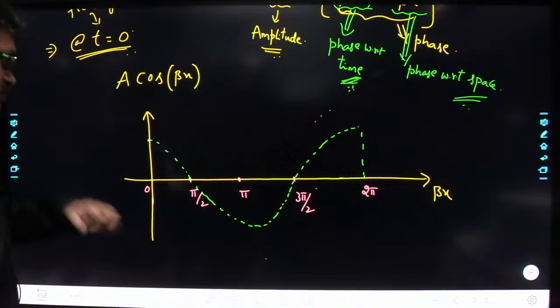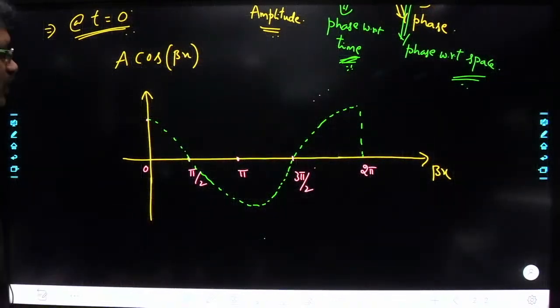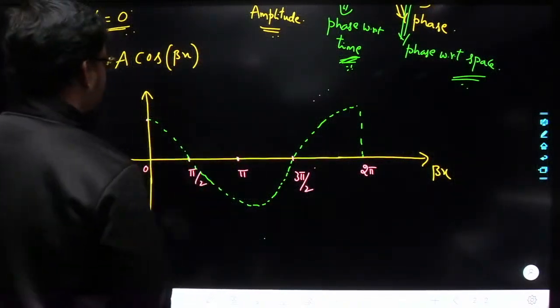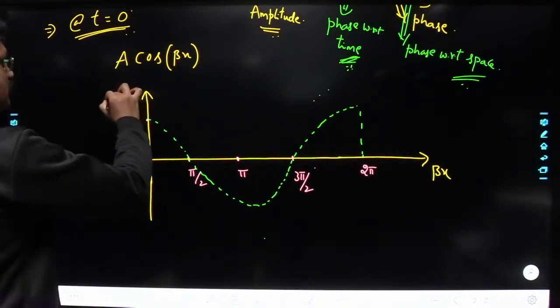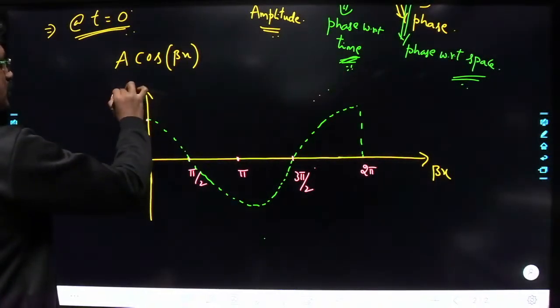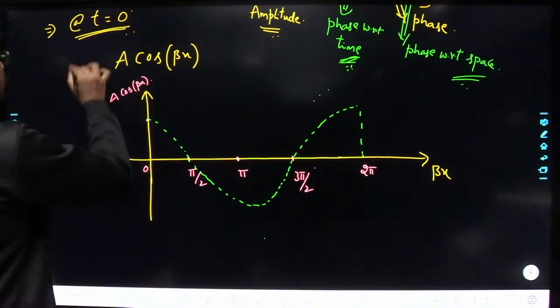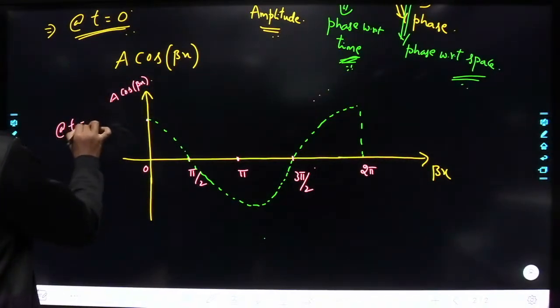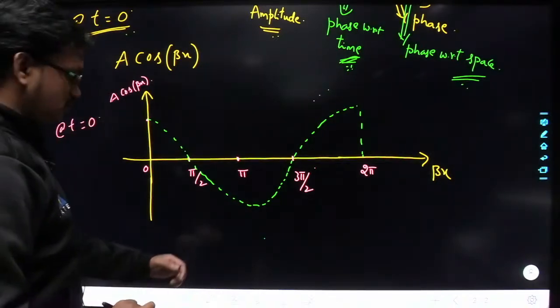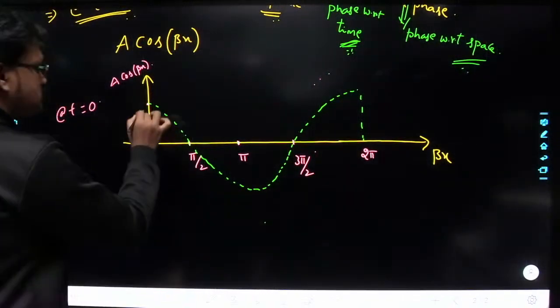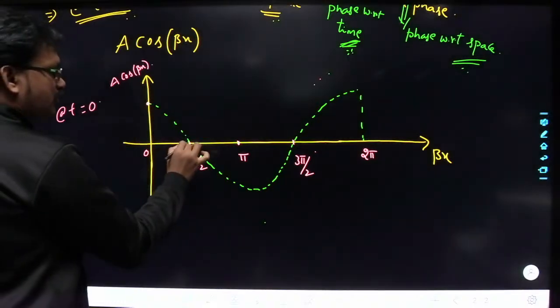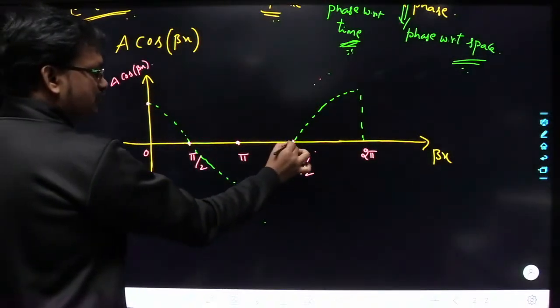So this is how the phase of the wave is changing. This is nothing but A into cos of beta x, at time t equal to 0. So this is how the phase of the wave is looking.